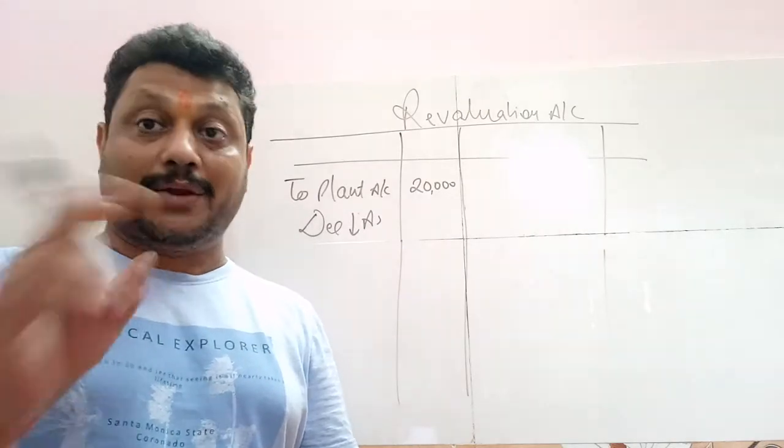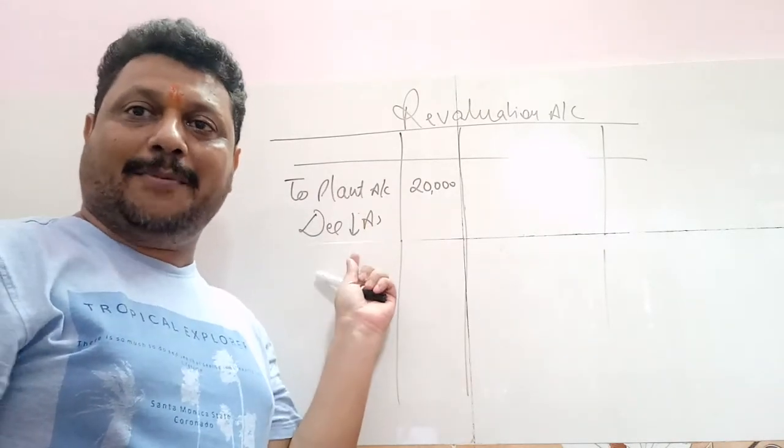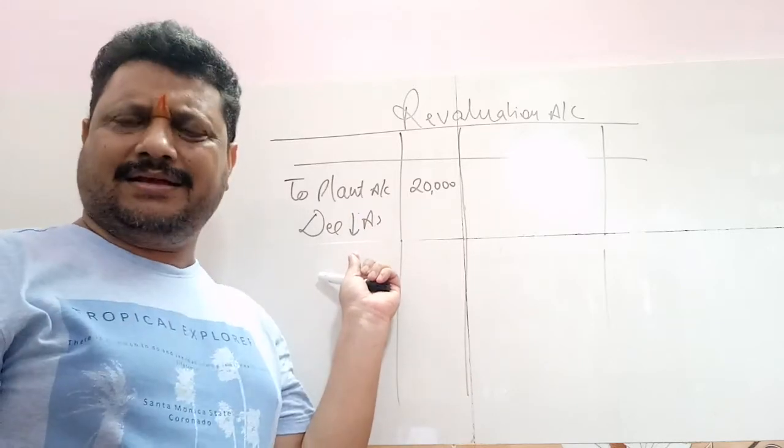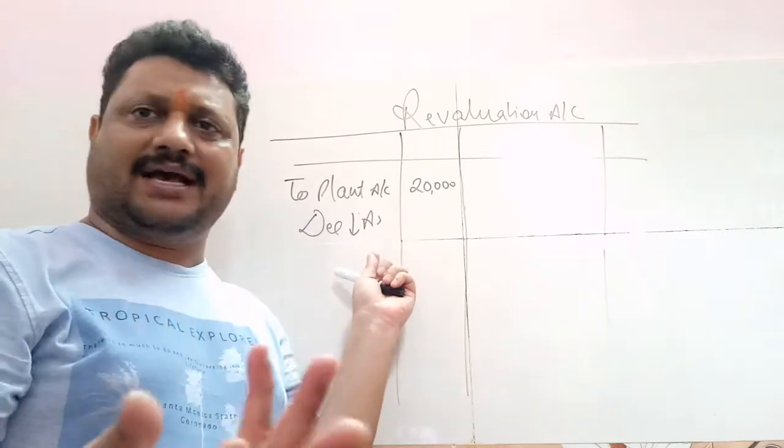Right? What is the journal entry? The journal entry will be: revaluation account debit to plant or any asset. Revaluation account debit to furniture, revaluation account debit to machinery, whatever the assets may be.